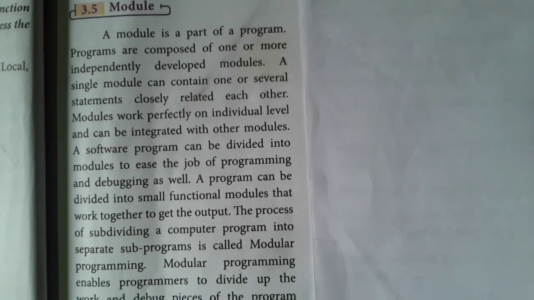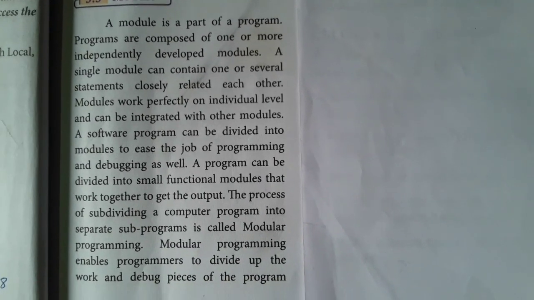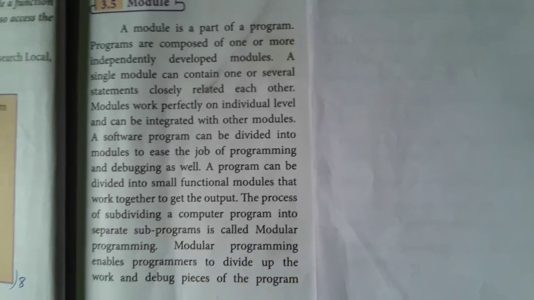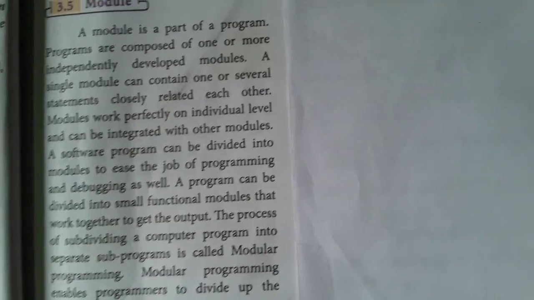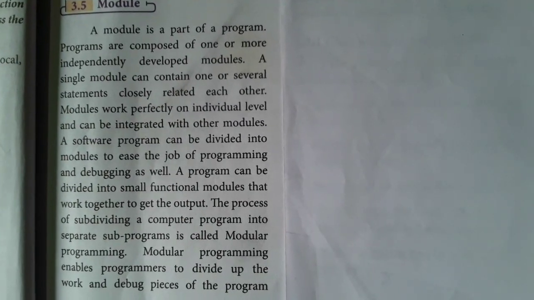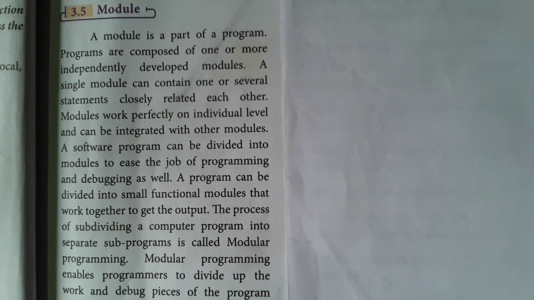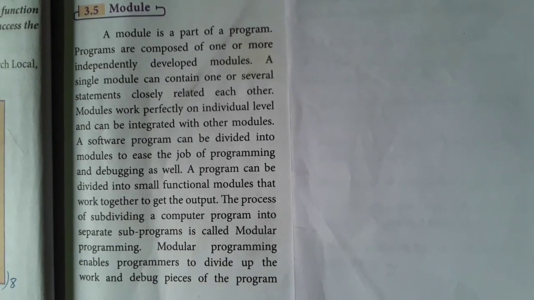You all know what the work of the microwave oven is. Whoever is using that microwave oven, it will do its work. The only thing required is electric power. It is not worried about who is going to use that particular oven. That is called a module. So a module is nothing but a part of a program.